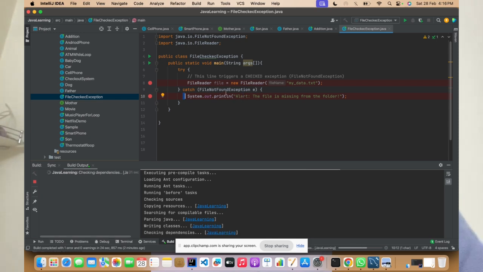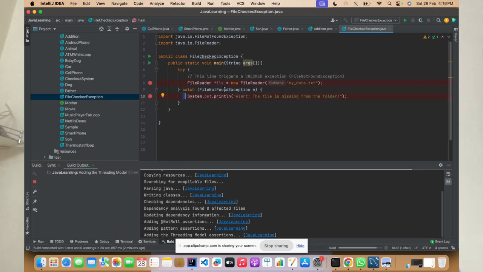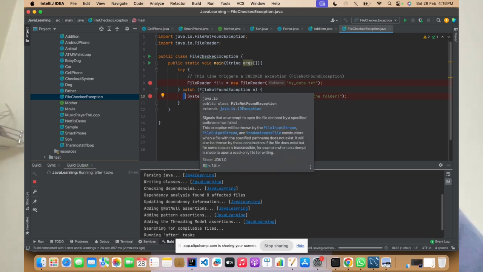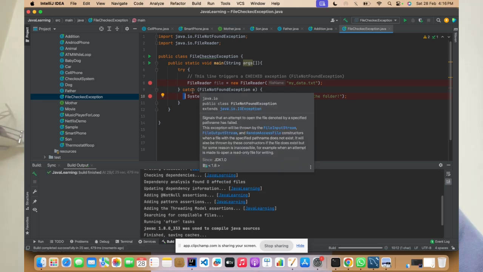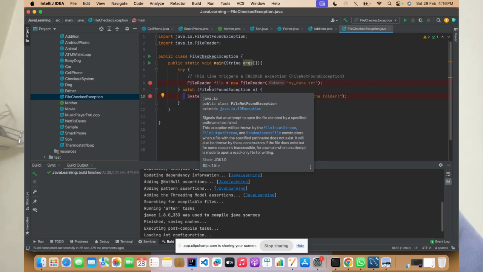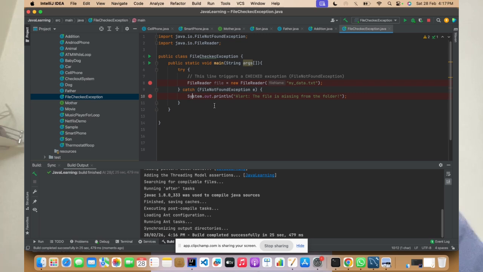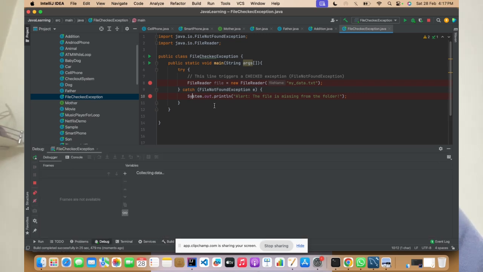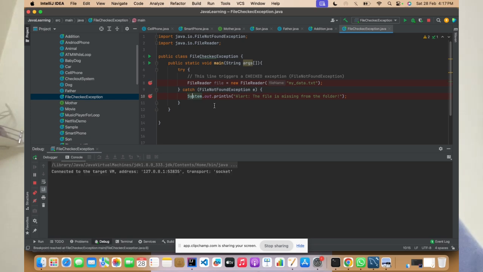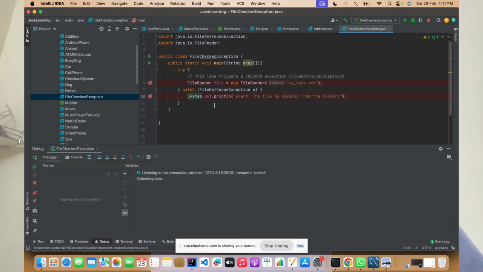Similarly, if you're connecting to a database, you might have to handle it using SQLException, right? Either that server might go down, or the query which you have written to fetch the details from the database might be wrong. So those things will happen, right?